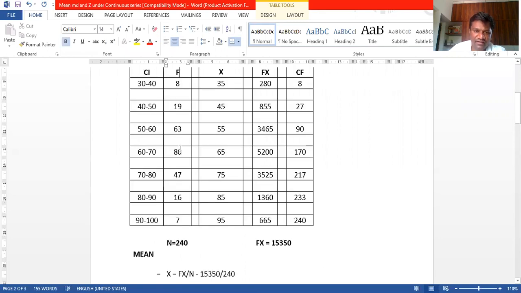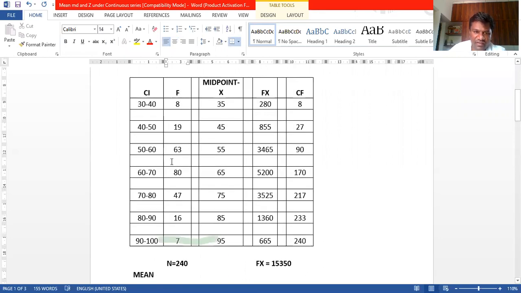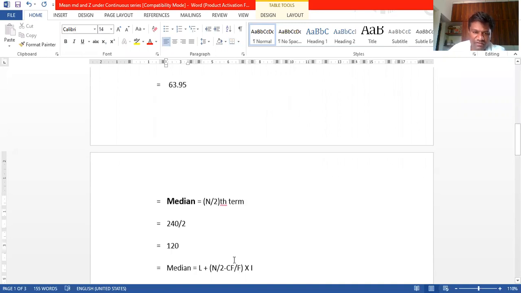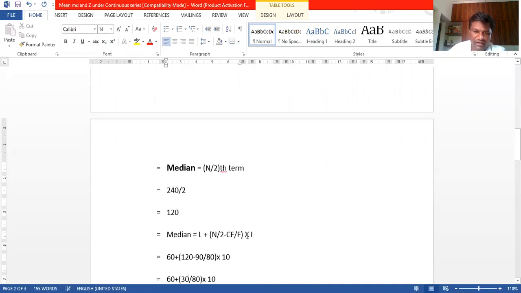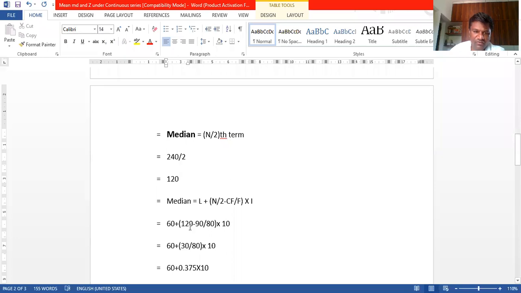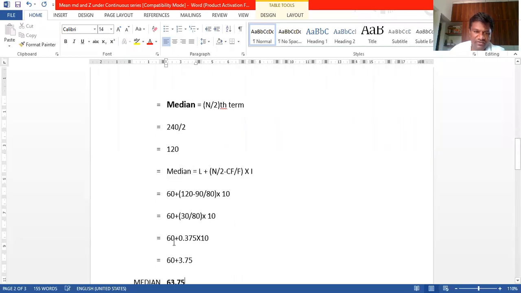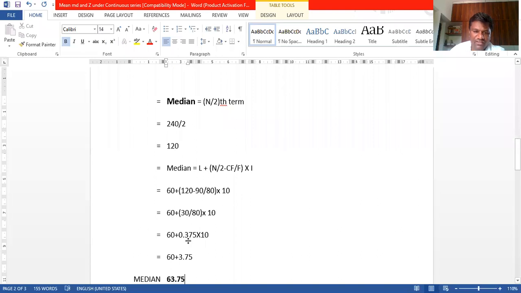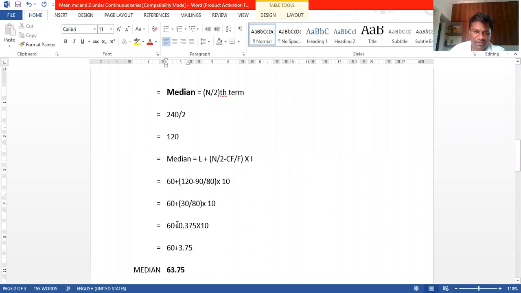Where is the 80? The frequency here, right? That maximum frequency we can take here. So we got the frequency 80, into 10. 10 is the class interval difference. Now take 60, then 120 minus 90 is 30, divided by 80, into 10. 30 divided by 80 is 0.375, into 10 is 3.75, plus 60.